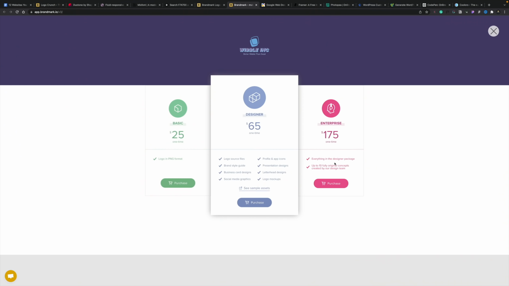But if you want even more, you can jump up to the enterprise version where you can actually get designers to come in. So additional designs on top of these pre-built ones for you. So that's Brandmark. Check it out. I think it's pretty cool if you're on a budget and you want some inspiration, or you want a low-cost design.